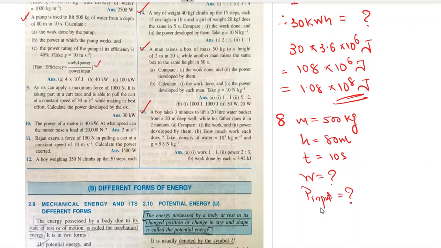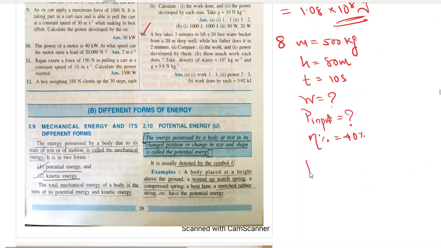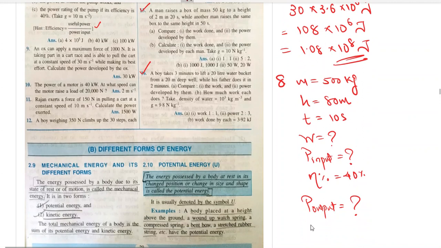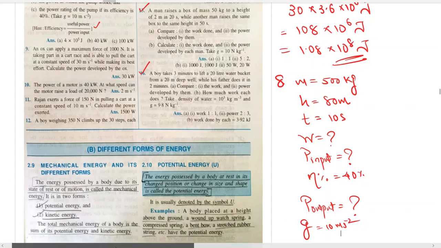And the power rating of the pump, if its efficiency is 40%. So efficiency is given 40% and they are asking power rating. Power rating means power output. So all these things have been asked of us. And one more thing they have given us, the value of g, 10 meter per second square. Correct? Let's solve this.